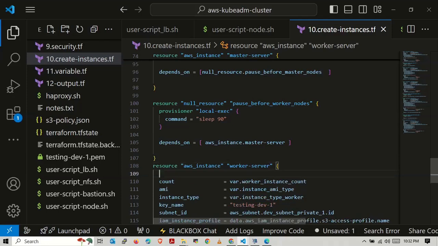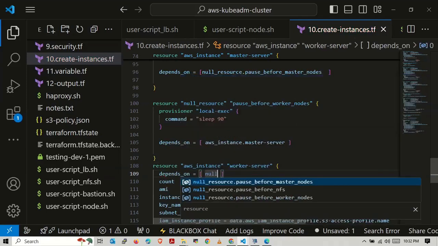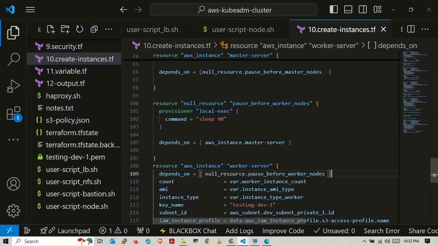Will add depends on again on null resource. Worker nodes. Yeah. It will wait for 90 seconds after creation of master nodes, and then it will create worker nodes.